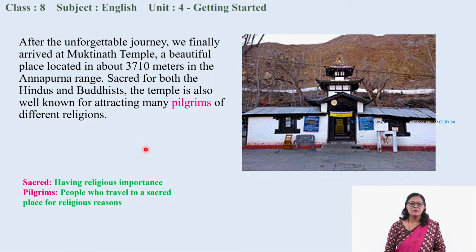She was very attracted to it because it was located at a high altitude of 3,710 meters in the Annapurna range, and the temple was a sacred place for both Hindus and Buddhists. That was the speciality of that temple. Okay, so the meaning of pilgrims, you can see here, pilgrims are people who travel to a sacred place for religious reasons. Okay, so sacred also is a kind of tough word for you. The meaning of sacred is having religious importance.